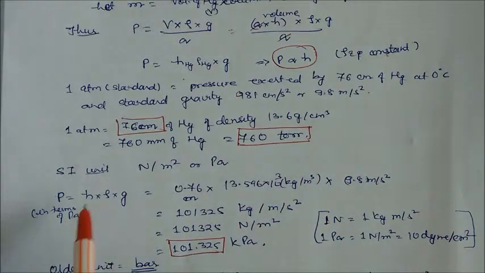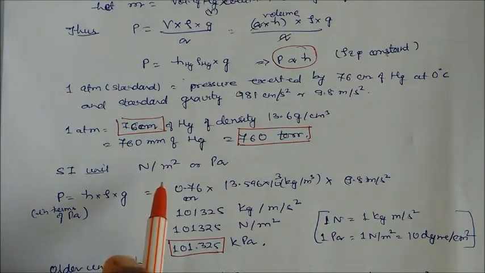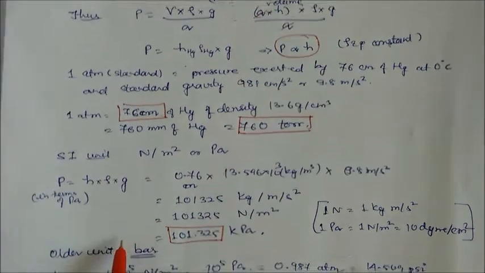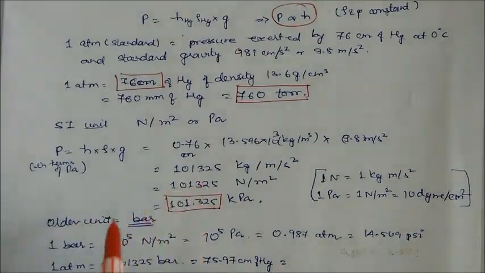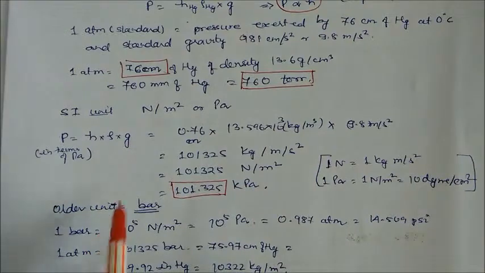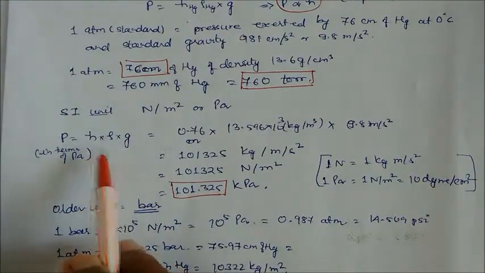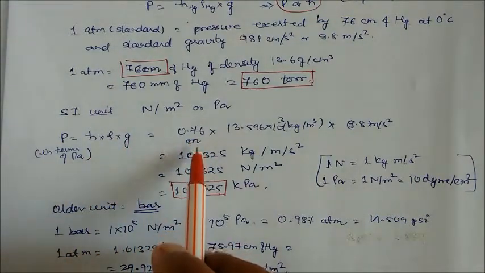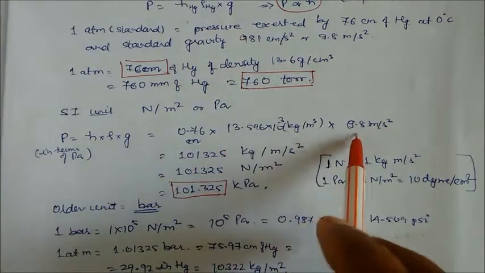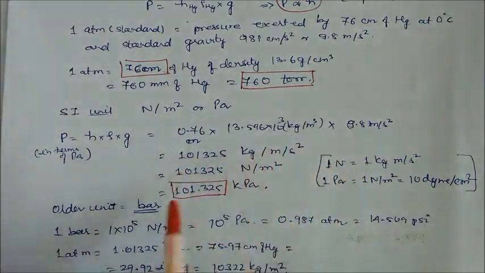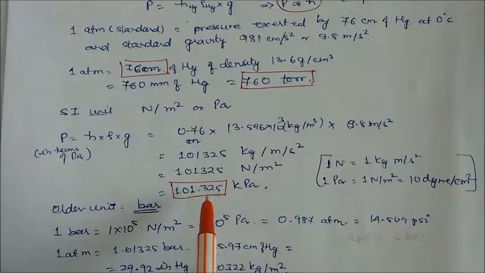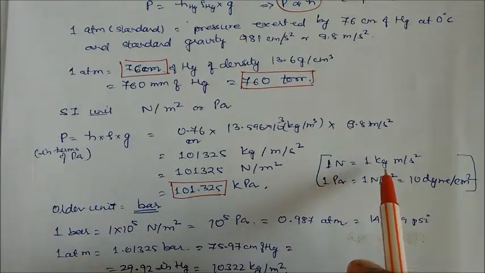In physics, you might have studied that pressure is measured in Newton per meter square or Pascal. So here we can calculate in terms of Pascal also. Pressure is equal to h rho g, where h is the height of the mercury, 0.76 meter, this is the density of mercury, and this is the gravity. If you calculate, you will get the value 101,325 Pascal. 1 Pascal is 1 Newton per meter square.